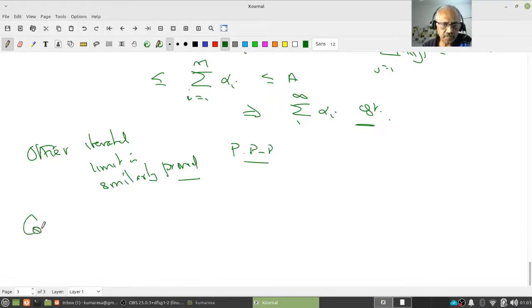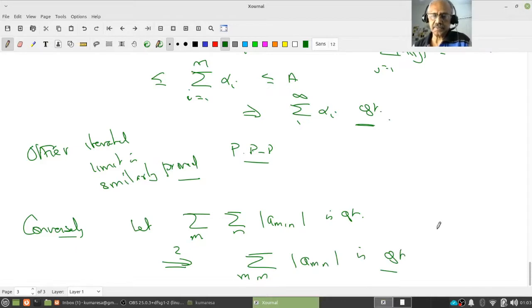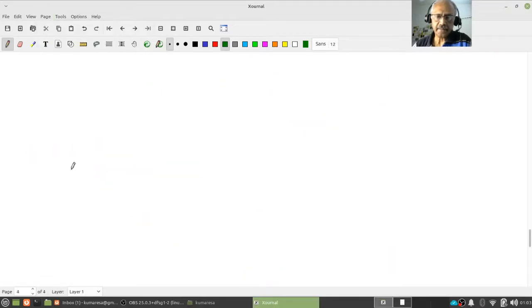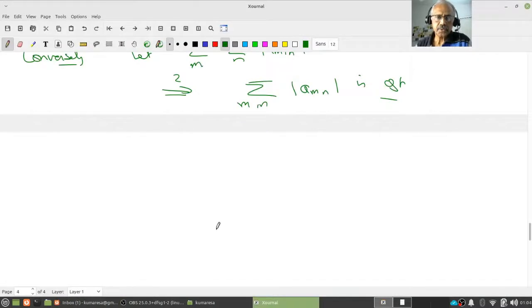Conversely, let us assume the summation over m, summation over n of mod a_mn is convergent. So we have to prove whether the double series is convergent. So what is it that I have to do to prove this convergence?